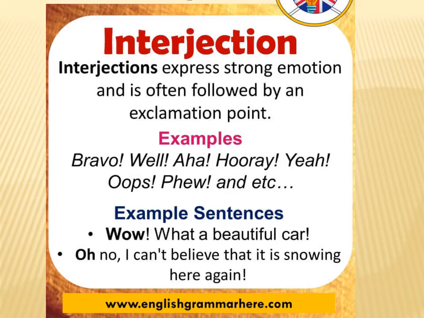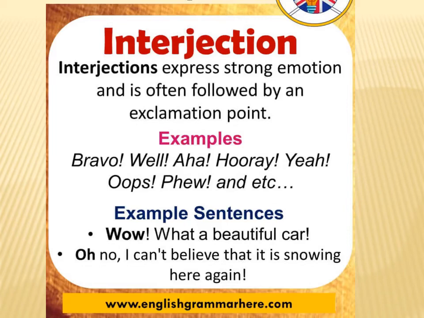Here is the last part of speech, that is interjection. Interjections express strong emotion and are often followed by an exclamation point. When you express your happiness, sadness, surprise, these are considered interjections.